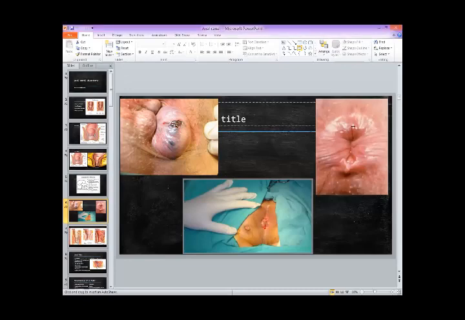So in this, we were talking about this picture on the top. At 6 o'clock position, you can see there is an ulcer here at 6 o'clock position. And this is a longitudinal ulcer. It is actually a longitudinal tear in the mucosa of the anus or the anal canal. And this is called anal fissure.